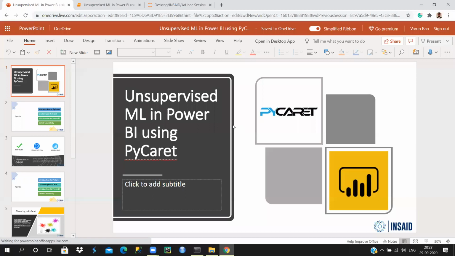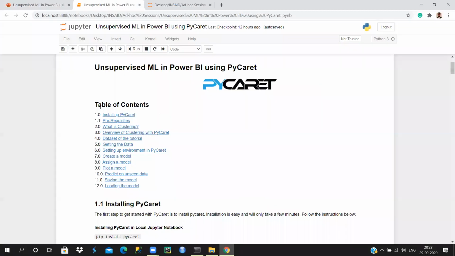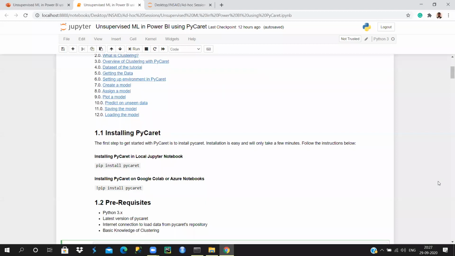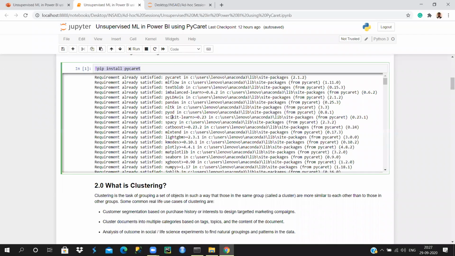Now, for those who don't know how to install PyCaret, it's simple: pip install pycaret. Use this command with an exclamation mark in front, and you will install PyCaret in your environment. And what is clustering, we all know, and the overview of the clustering module in PyCaret is pycaret.clustering.